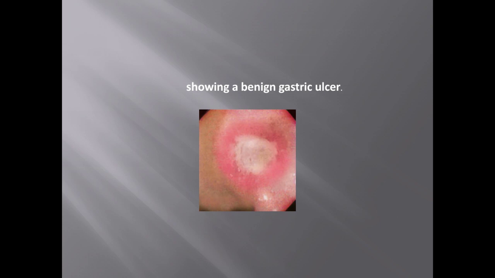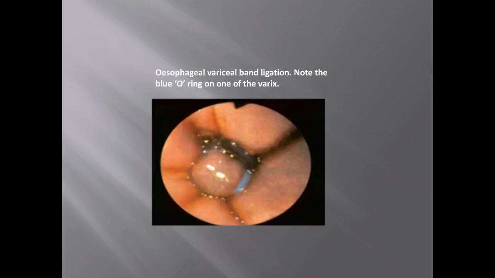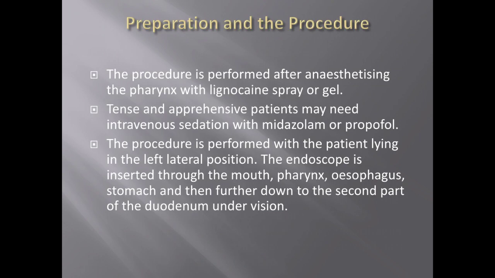It's protruding. Okay, this is the esophageal cancer. This erythematous area with the white base is the gastric ulcer. This is the O-shaped ring after the ligation of the esophageal varices. It is the O ring, we call it an O ring.